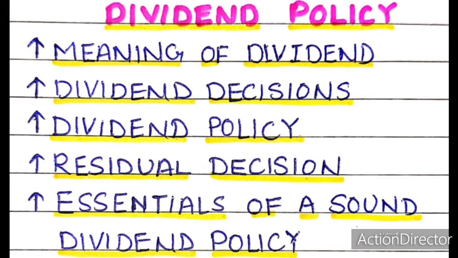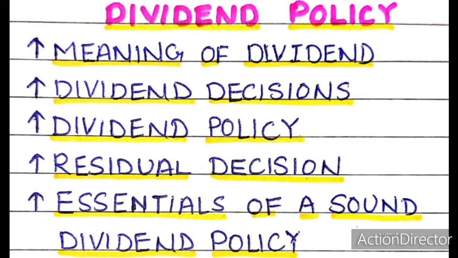Keeping this in view, the dividend decision, that is dividend payout decision, is regarded as a residual decision in the sense that only those residual earnings are to be distributed among the shareholders which cannot be used for further investment. The argument is that the dividend amount distributed to shareholders does not affect shareholders' wealth.